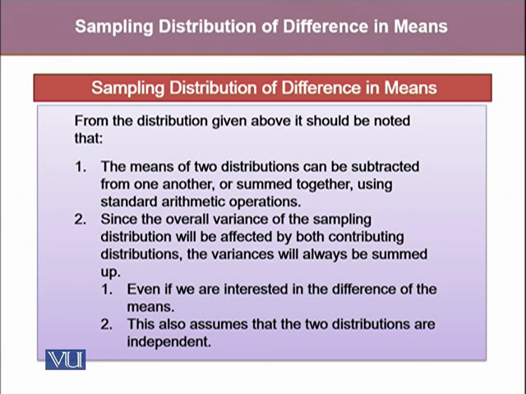The second important note that we can observe from this methodology is that since the overall variance of the sampling distribution will be affected by both contributing distributions, the variances will be summed up. Even if we are interested in the difference of the means, this also assumes that the two distributions are independent.